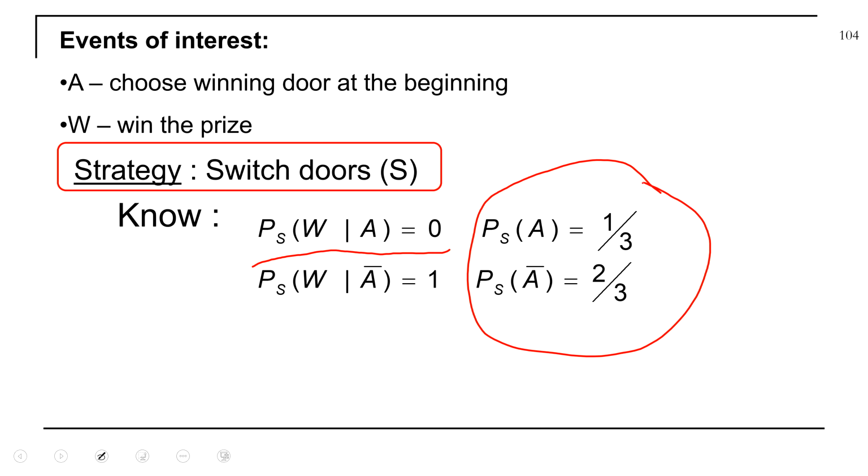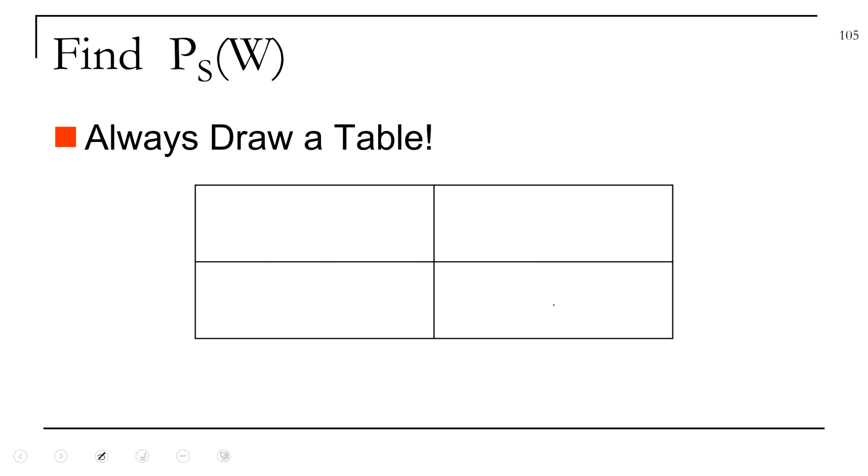But under this strategy, remember there are only 2 doors remaining. If you chose the winning door at the beginning and you switch, the probability you win is going to be 0. If you don't choose the winning door at the beginning, that's A bar, and you switch, the probability you win is going to be 1. So this is the information we know. What do we want to find? We want to find the overall probability you win.